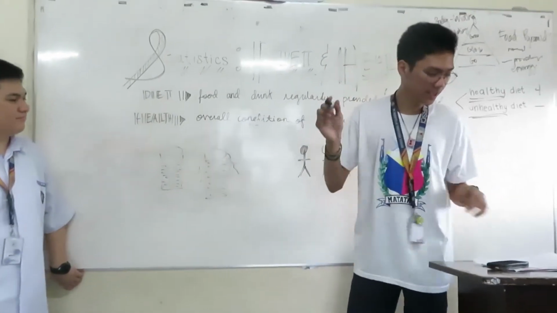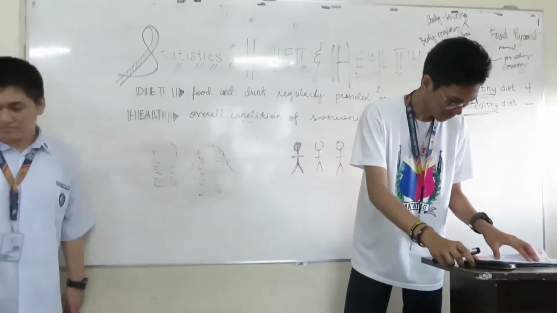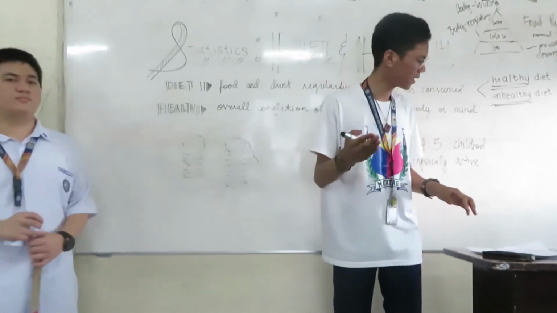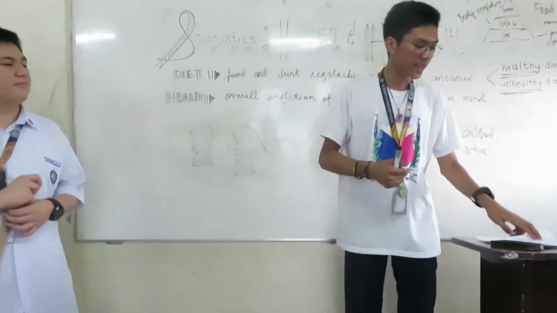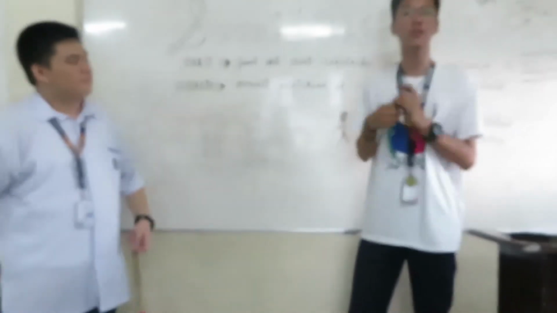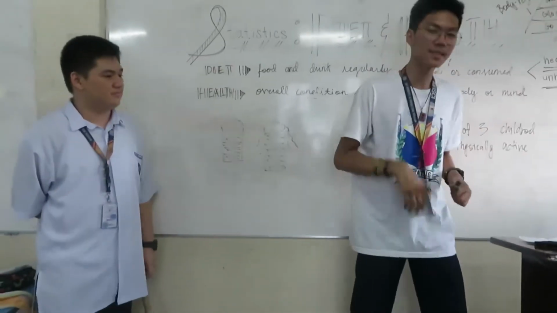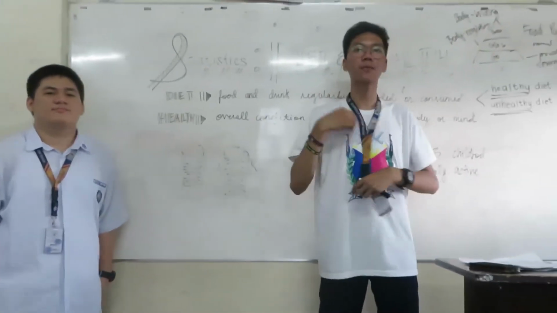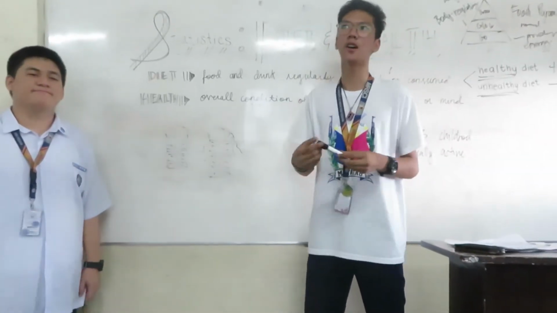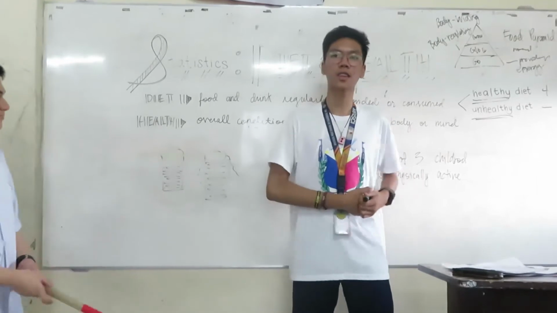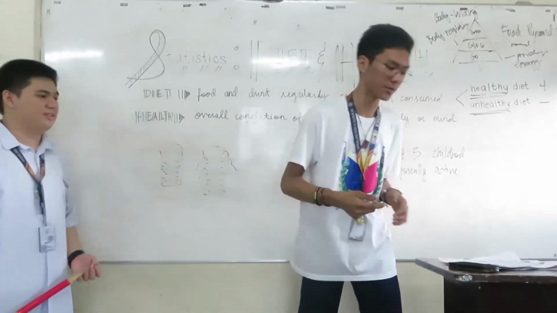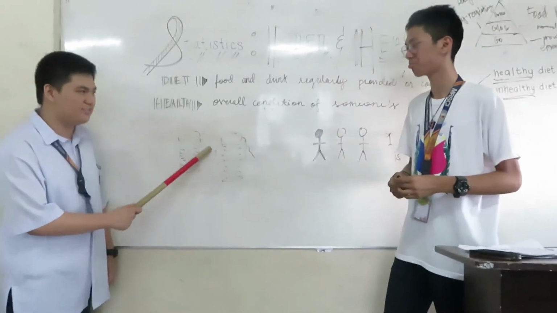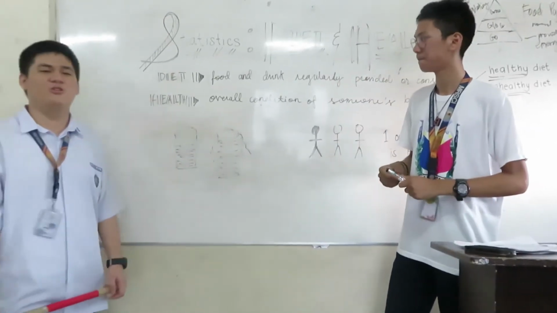Okay. So for example, 90% of Americans, like the statistics a while ago, 90% of the Americans eat more sodium. More sodium means it is not classified as healthy diet because you intake more, and the excess sodium may lead to kidney or liver problems. Because the kidney will filter out this excess sodium.